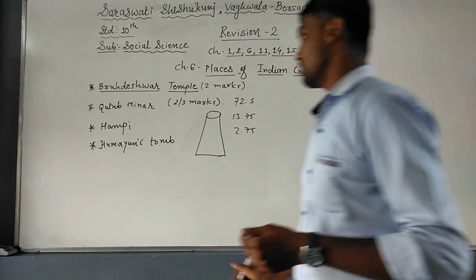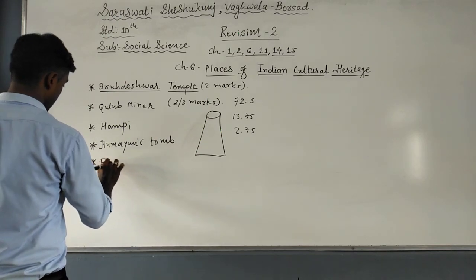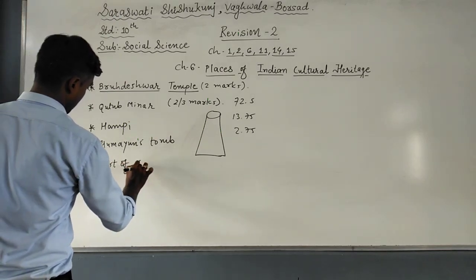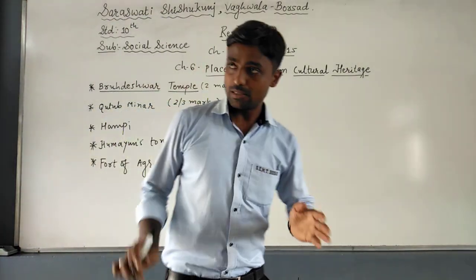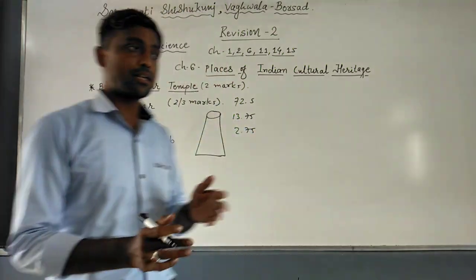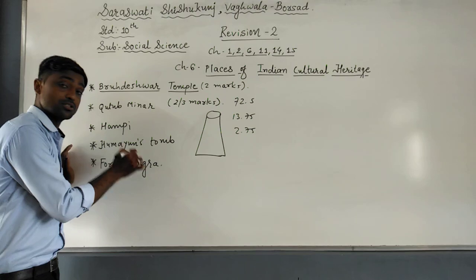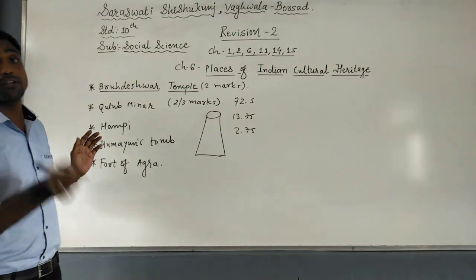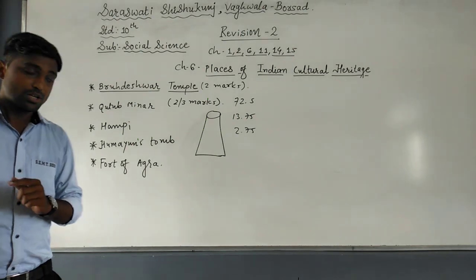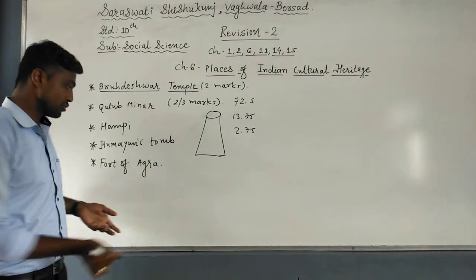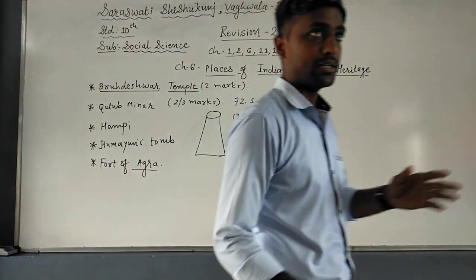Then after, we will talk about the Fort of Agra. Here sometimes students get confused. Why? Because here also red stone is used. That is why this is also called Red Fort. But generally the Red Fort of India is located in Delhi. Understood? So it is known as Red Fort, but actually it is located in Agra. So don't be confused whenever it asks. Please give the details completely.